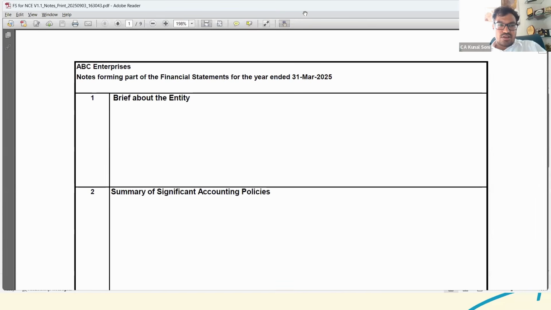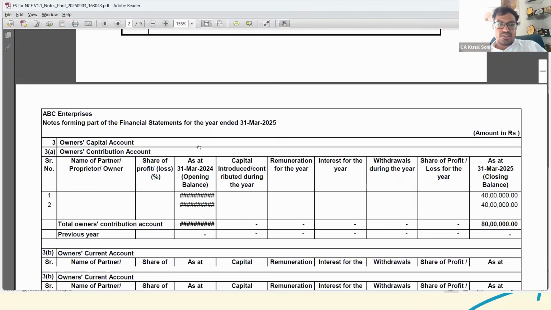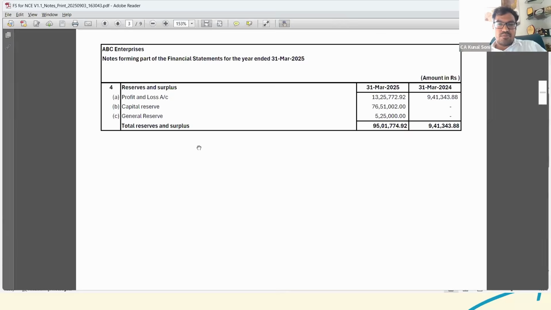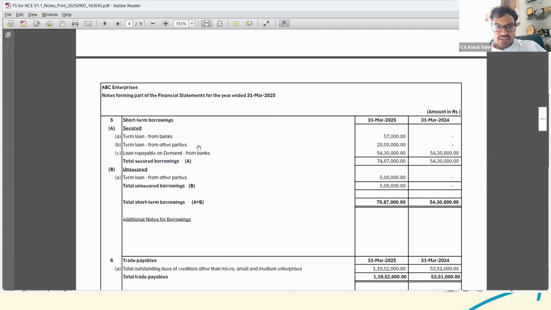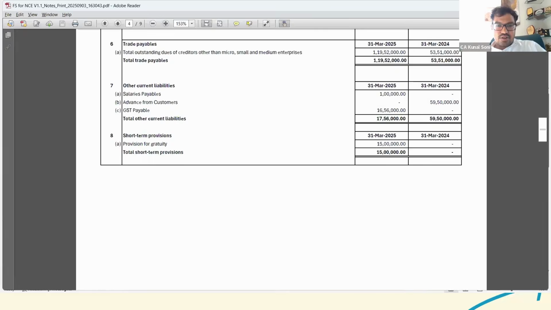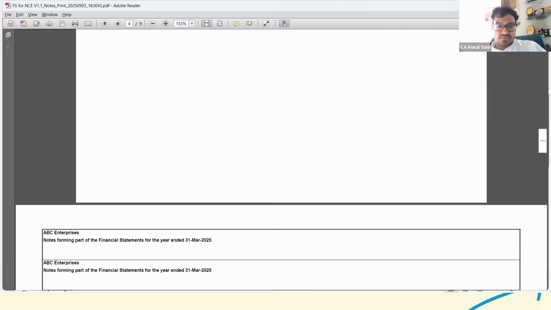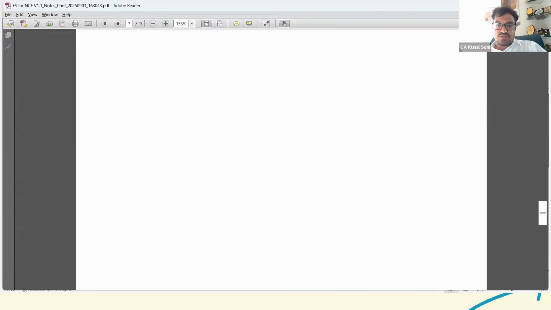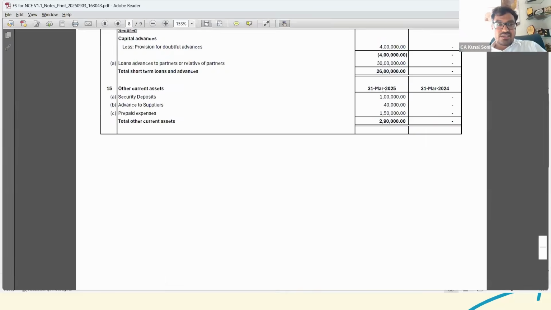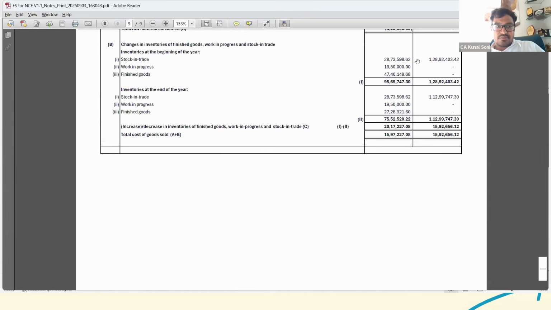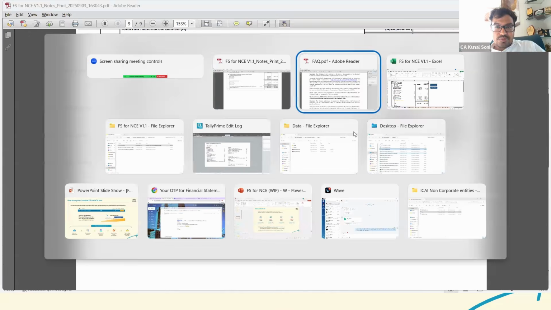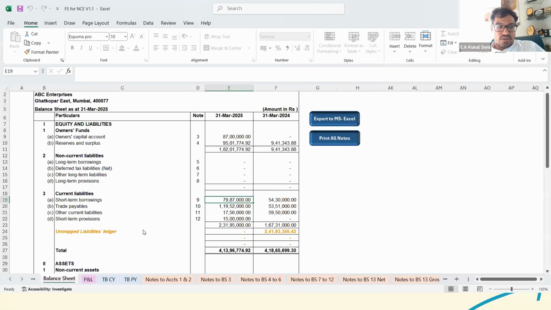Now, see, this is just for understanding: a brief about the entity, significant accounting policies, balance sheet, capital balances, notes to accounts. So all these things that are there would be printed in a vertical format properly. So these are all the notes to accounts. These are available in a single click with all the annexures and everything. So that's basically how it works.